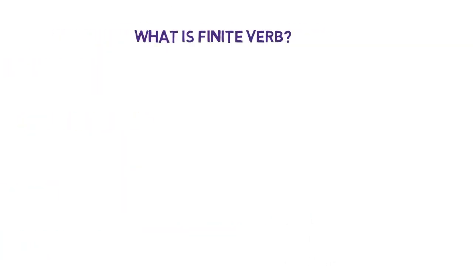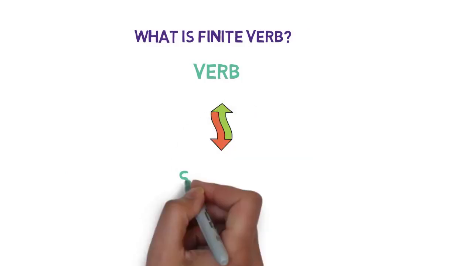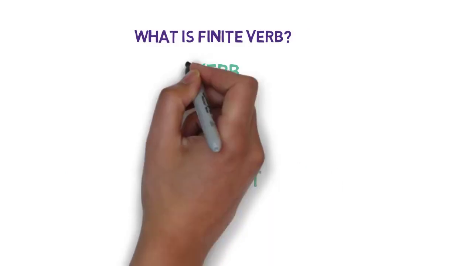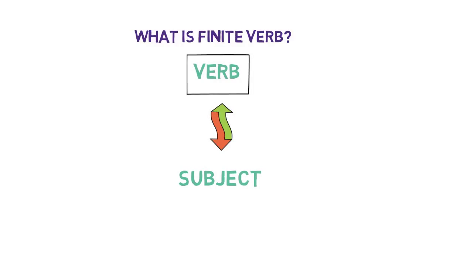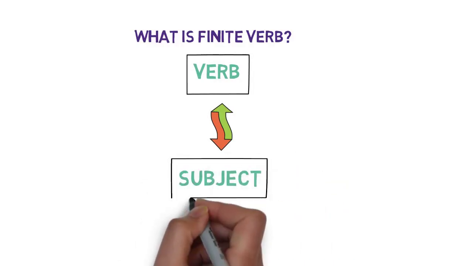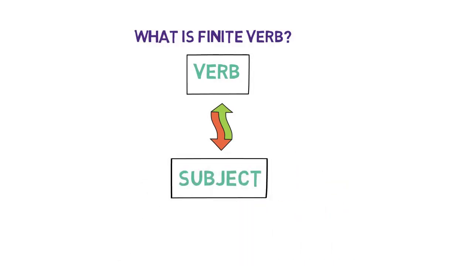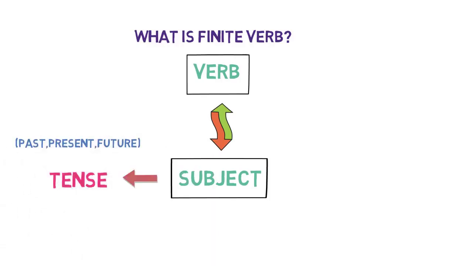A finite verb is a verb that has a finite or limited agreement with the subject. What does it mean? It limits its usage as per the subject's parameter. There are three defined parameters on which this limitation is fixed. First is tense, that is, the subject is performing the action in past, present or future tense.